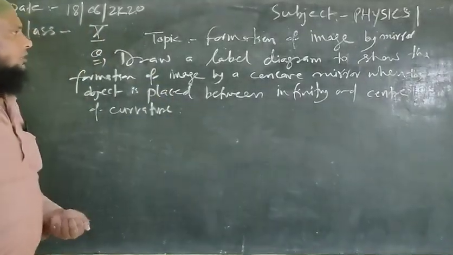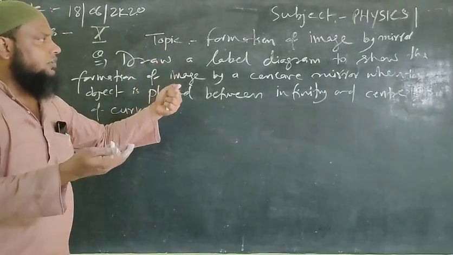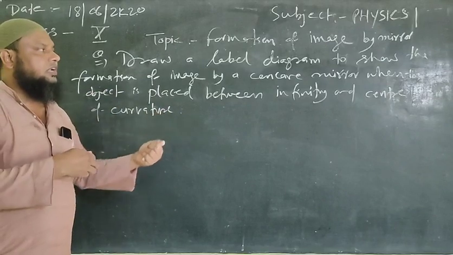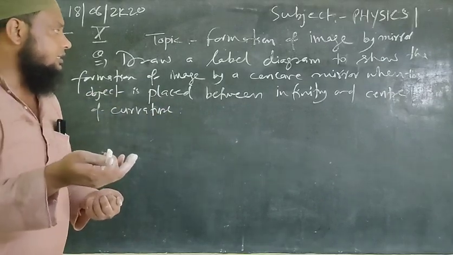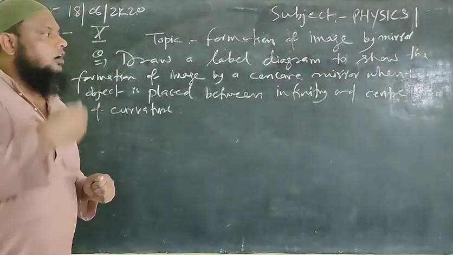Clear? We have to discuss the formation of the image by the concave mirror when the object is placed between infinity and the center of curvature, and also discuss the characteristics of the formed image.